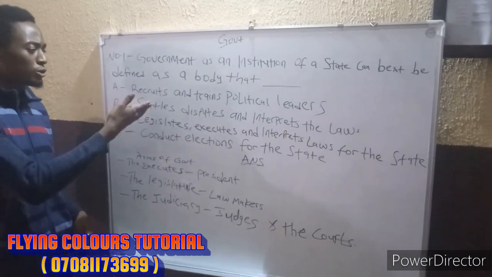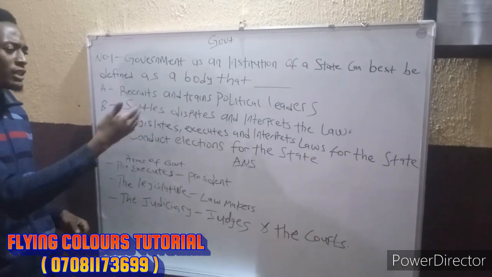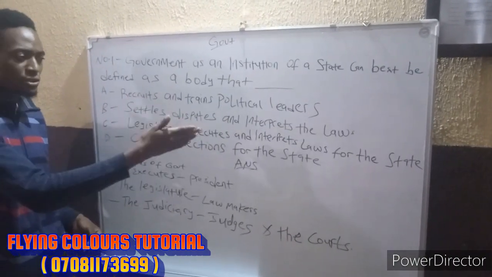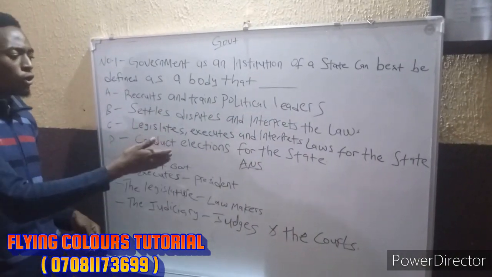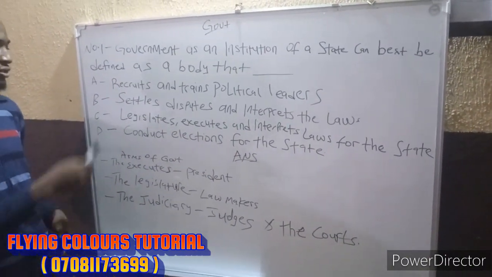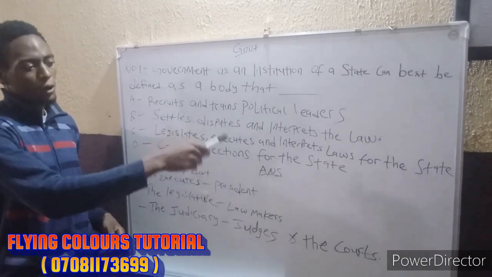And we have the following options: recruits and trains political leaders. We have settles disputes and interprets the law. We have legislates, executes, and interprets the laws for the state. We have conduct elections for the state. And the answer here is C: legislates, executes, and interprets laws for the state.